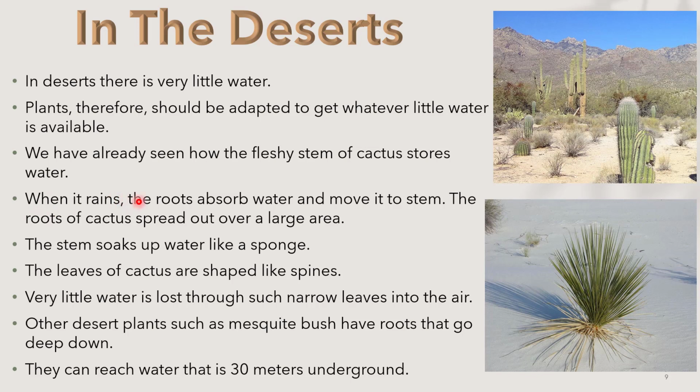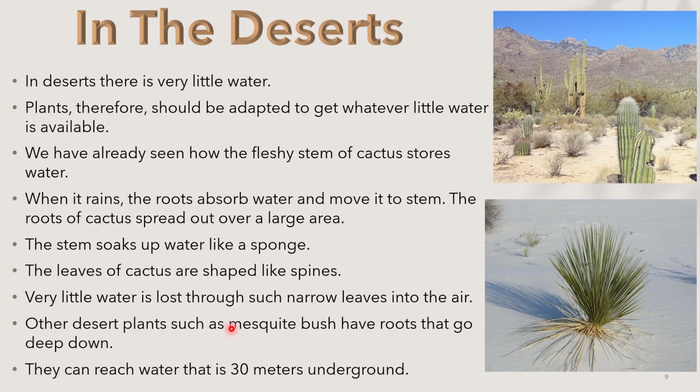When it rains, the roots absorb water and move it to the stem. The roots of cactus spread out over a large area. The stem soaks up water like a sponge. The leaves of cactus are sharp like spines. Very little water is lost through such narrow leaves into the air.